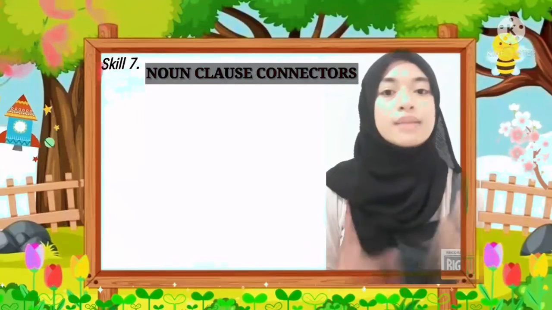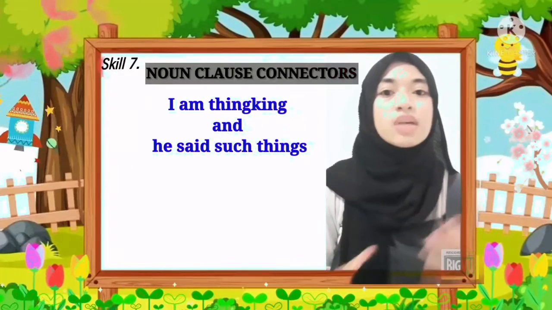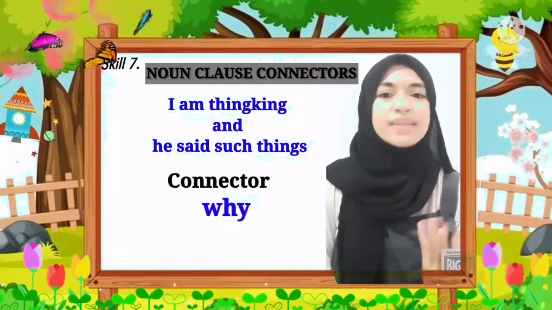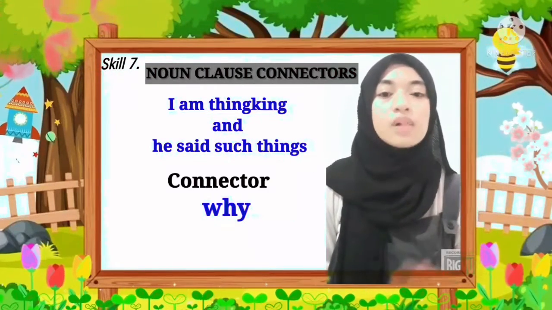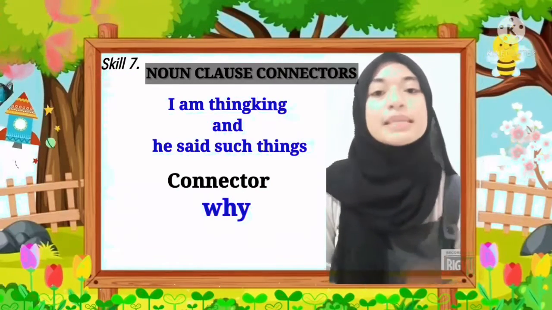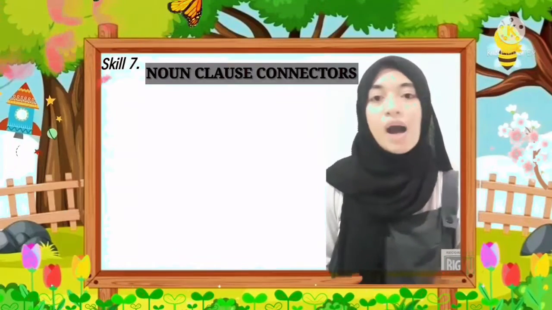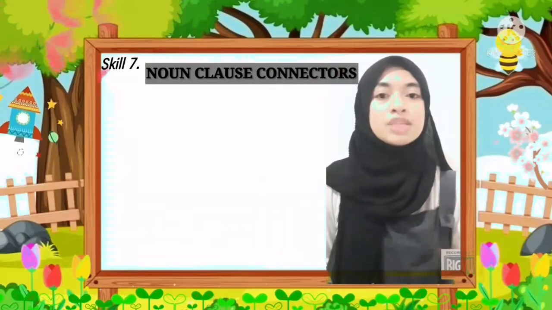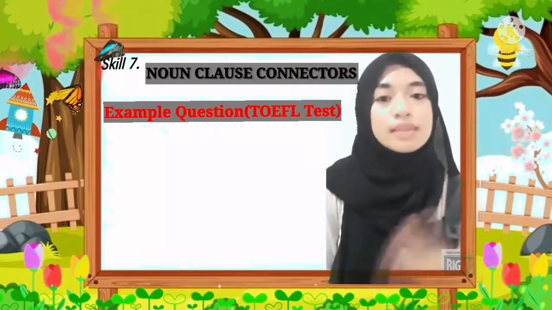Next, in the second example, the two clauses, I am thinking and he said such things, are also joined by the connector why. Why changes the clause he said such things into a noun clause which functions as the object of the preposition about. The following examples show how the sentence patterns could be tested in the structure section of the TOEFL test.